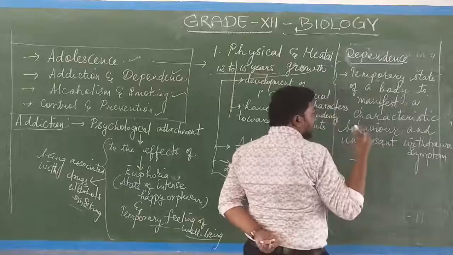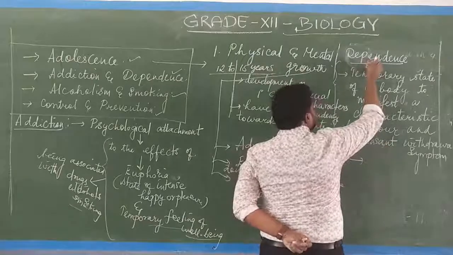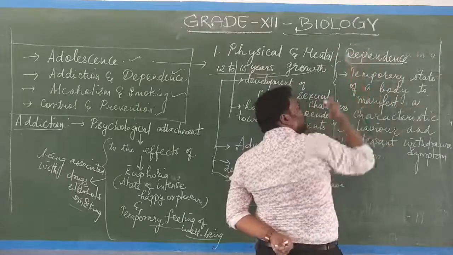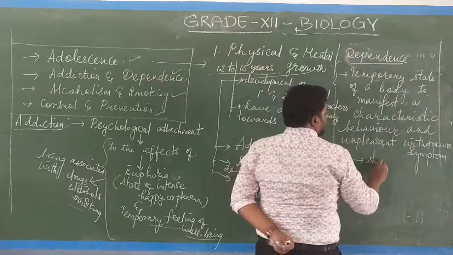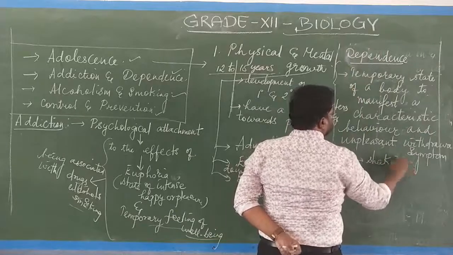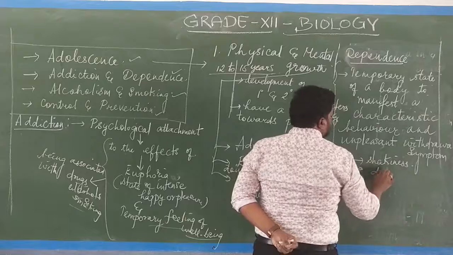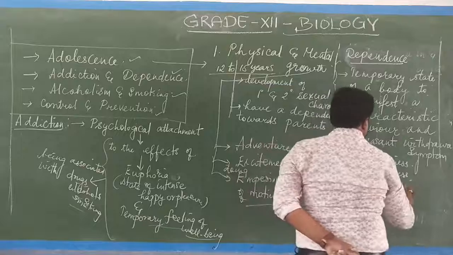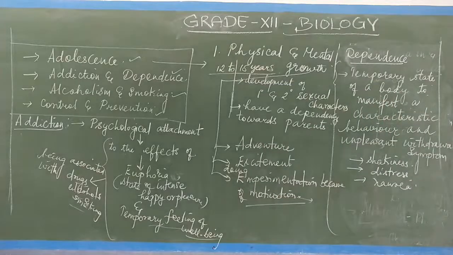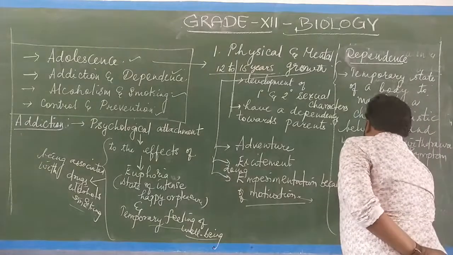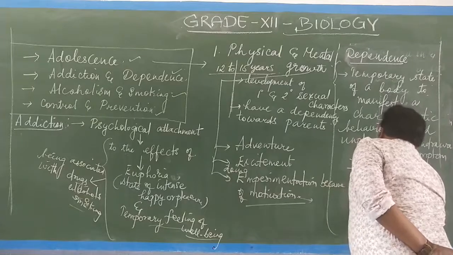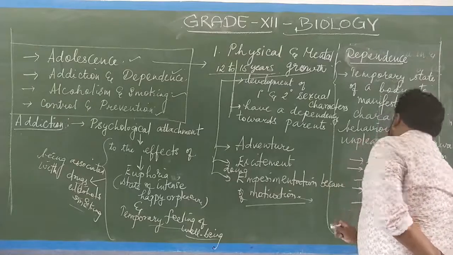So when a person has a dependence towards alcohol or smoking, and after some time we ask them to withdraw, then automatically they begin to have shakiness, psychological distress, nausea, and anxiety, and finally it leads to sweating.